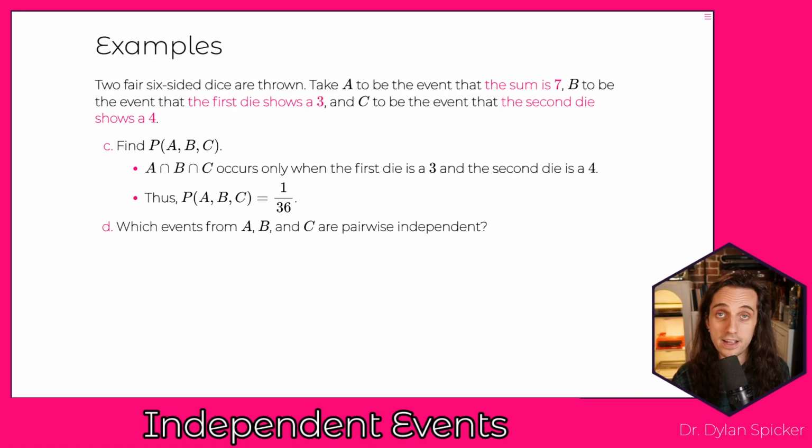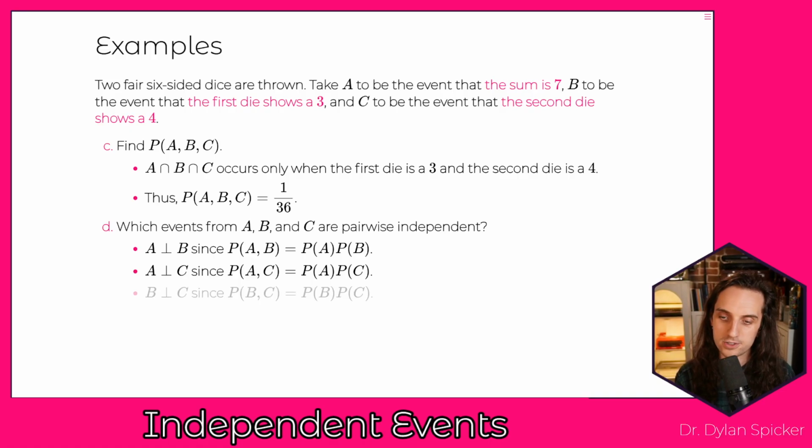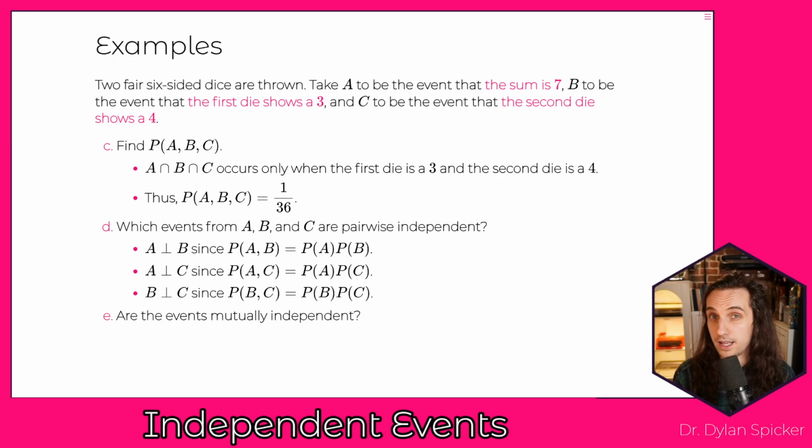So which events then are going to be pairwise independent? We know that the marginal probabilities are all 1 out of 6, the two-way joint probabilities are all 1 out of 36, and the three-way joint probability is also 1 out of 36. So A is independent of B because their joint is equal to the product of the marginals. Same thing with A and C, and same thing with B and C, right? Pairwise, they're always independent.